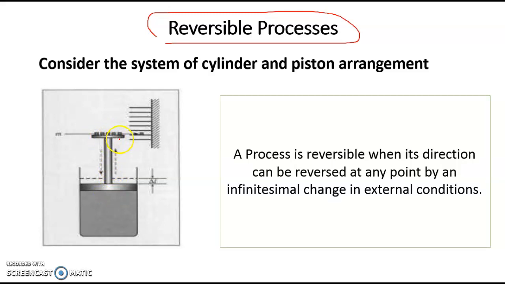Now we can abruptly remove this entire mass m from the piston. Because of that, what will happen? The piston will move upwards because the equilibrium is imbalanced, and the piston will be pushed upward by the gas. It will oscillate and will come to a new equilibrium state after some time. During that, there will be some resistance due to friction. That is one. Two, it will oscillate and lose its energy, and the new equilibrium state